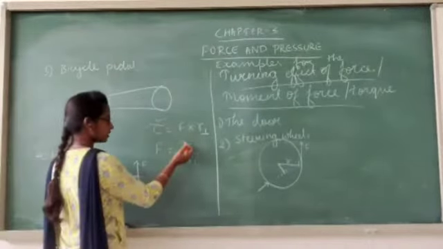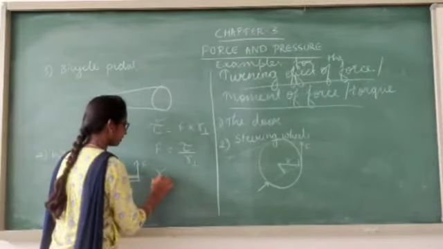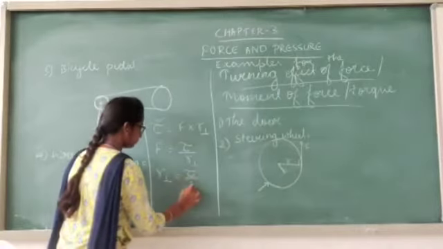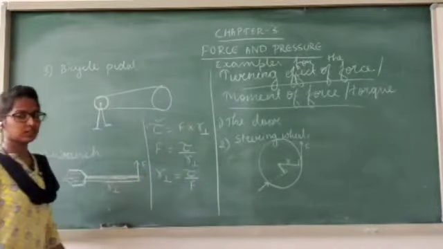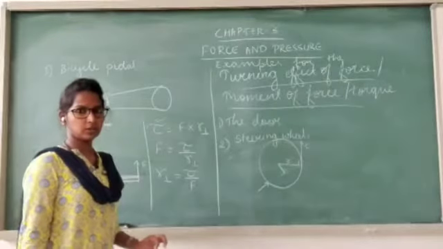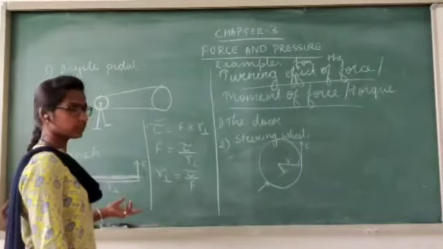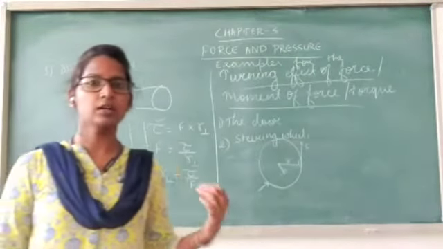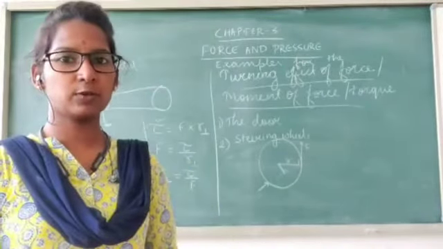And if they give force and torque, we can find out the perpendicular distance from the axis of rotation, that is equal to torque by force. So using these three formulae, we can solve a few numericals. In the textbook also a few questions are there, you can solve them by yourself. Okay, so this is about moment of force or turning effect of force or torque.